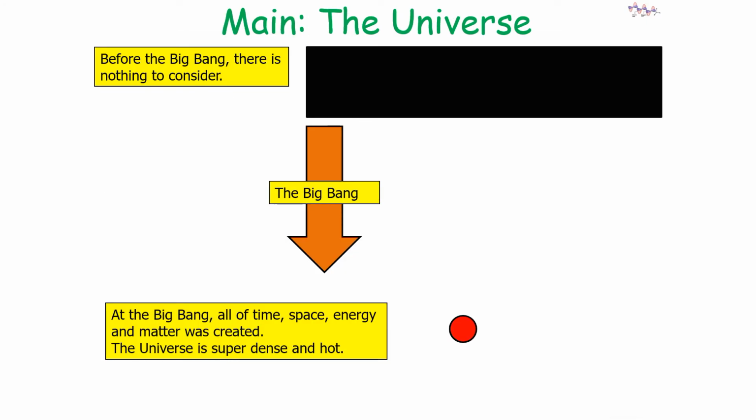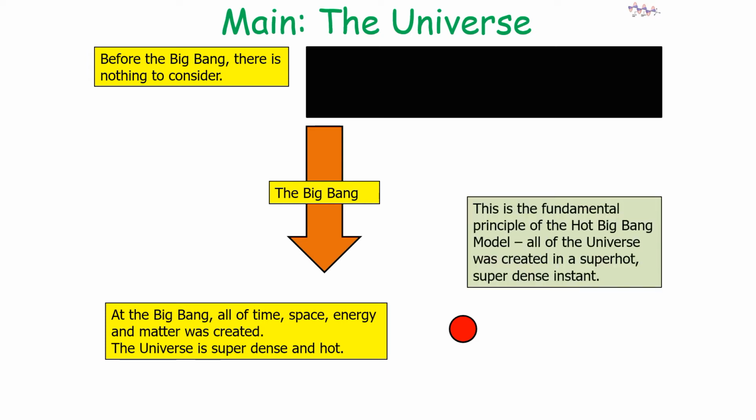So at the Big Bang, all of time, space, energy and matter was created. The universe is super dense and is super hot. So this is a fundamental principle of the hot Big Bang model. All of the universe was created in a super hot, super dense instant.